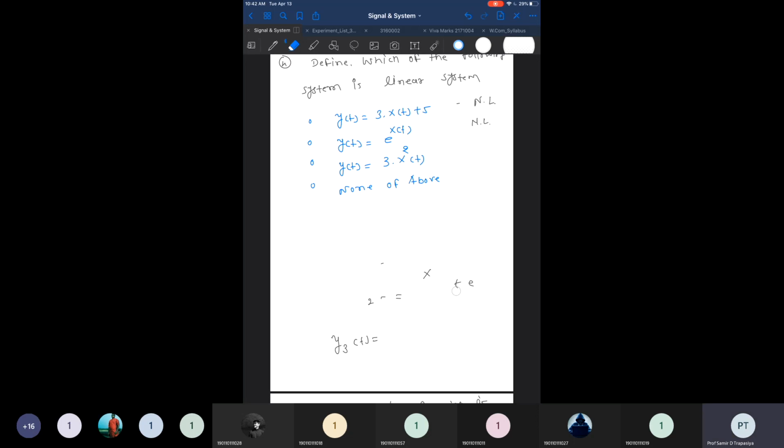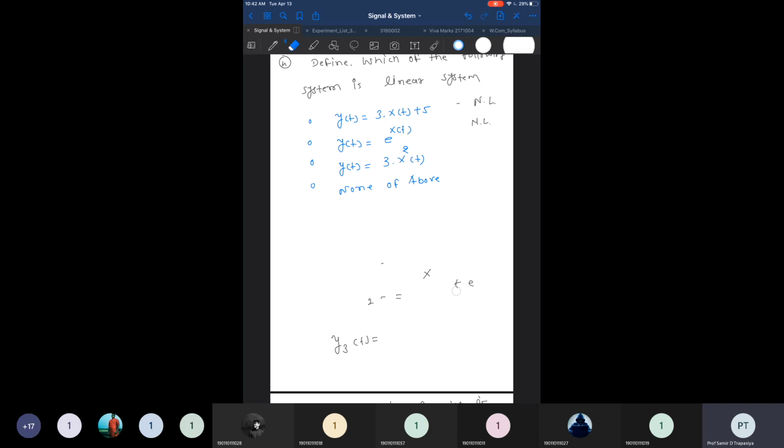We can say for the second one, y of t minus T is equal to x of t minus T into cos 20 of t minus T, and y of t at T is equal to only x of t minus T into cos of 20 t.